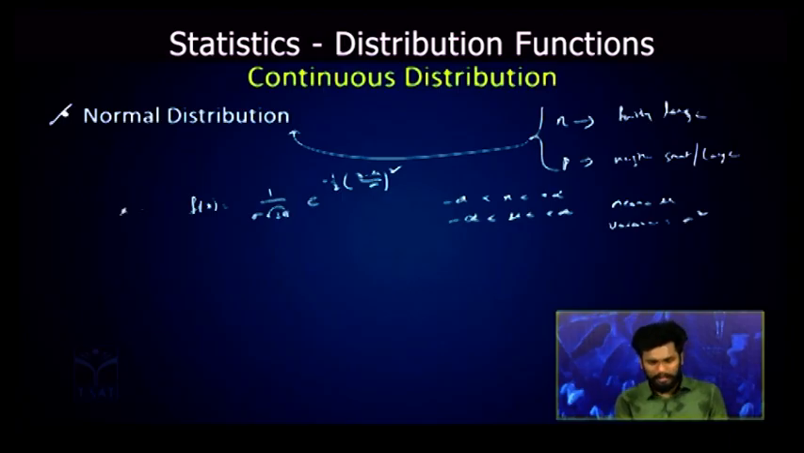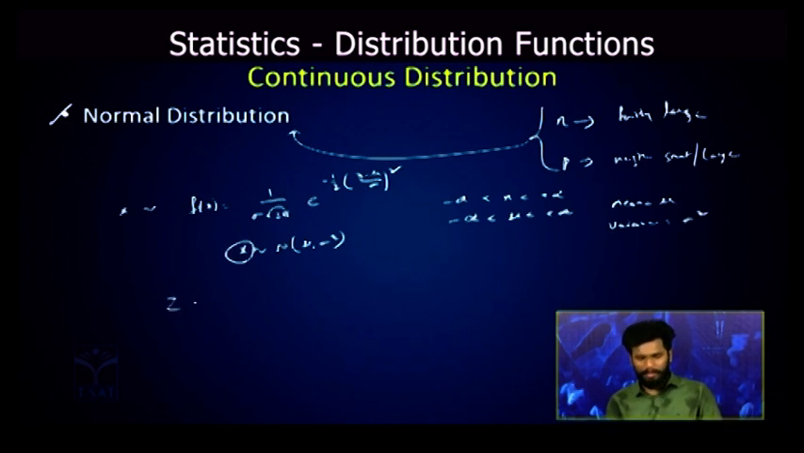Now let us consider x is following this normal distribution. We will represent like this: x is following normal distribution with mu and sigma square. Now this is a random variable x. Now I will transform that random variable x to z. My transformation function will be z is equal to x minus mu by sigma. Now this z is a new random variable that is transformed from x. Z is equal to x minus mu by sigma.